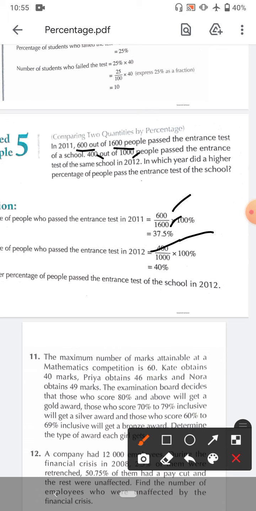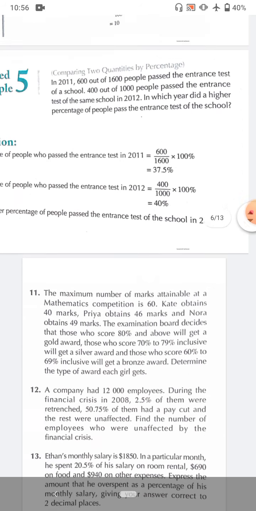Or if someone asks you to find what percent 4 is of 10, simply 4 by 10 multiplied by 100%. So this gives us 40%. So this is 37.5% and 40%, so definitely 40% is more. So 2012 has the maximum percentage of people passing the test.